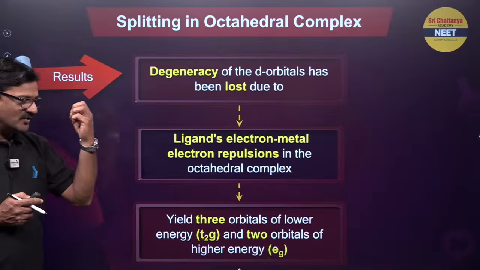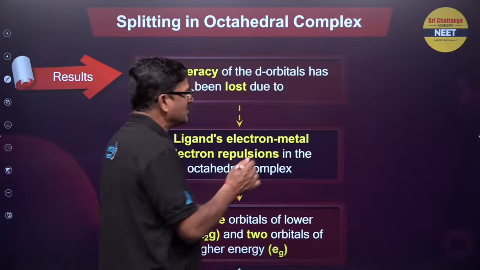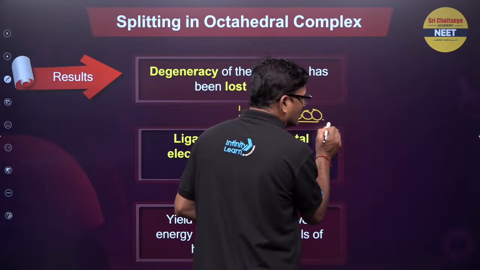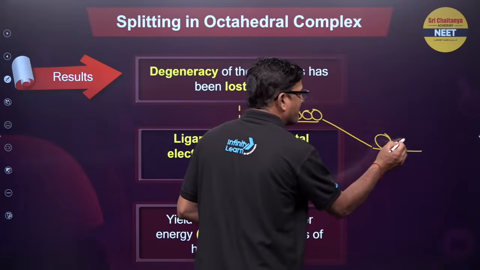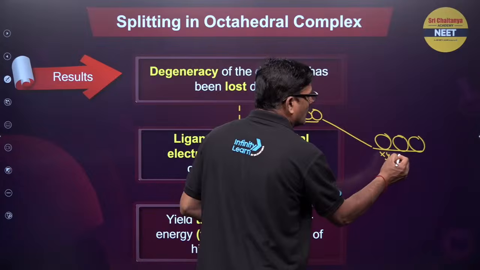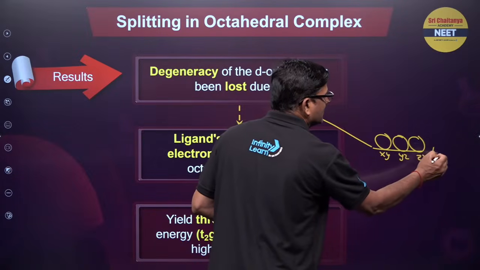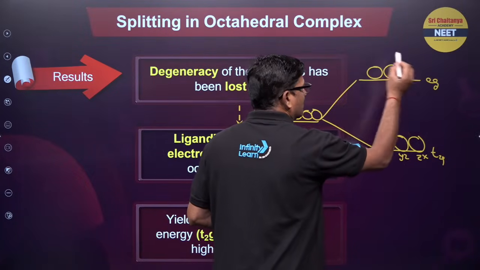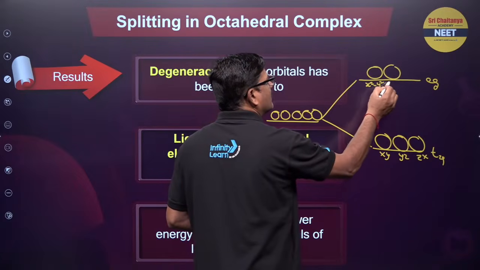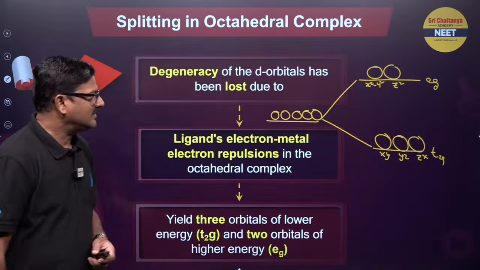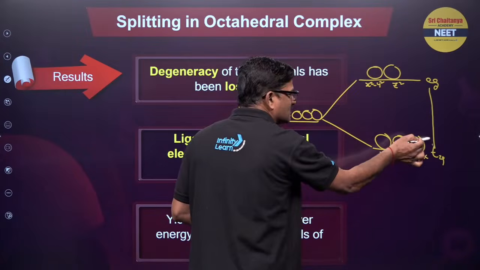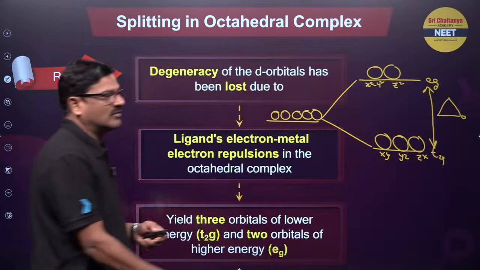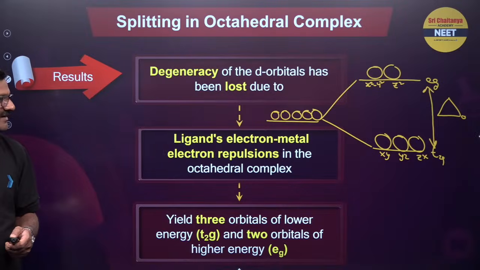So it yields 3 orbitals of lower energy, which are said to be t2g orbitals. These are the xy, yz, zx orbitals, the lower set of orbitals. And there is a set of 2 orbitals, the eg orbitals, dx²-y² and dz². Fine. And this is happening in the octahedral complex. So, this is called crystal field splitting in octahedral complex. Are you getting it or not? Crystal field splitting in octahedral complex.